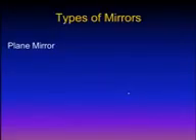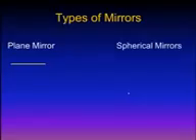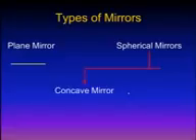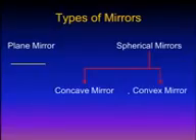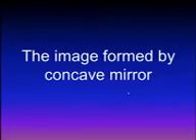Types of mirrors. We have two types of mirrors: plane mirrors and spherical mirrors. Concerning spherical mirrors, we have two types. The first type is the concave mirror. The second type is the convex mirror. We will talk about the image formed by the concave mirror first.